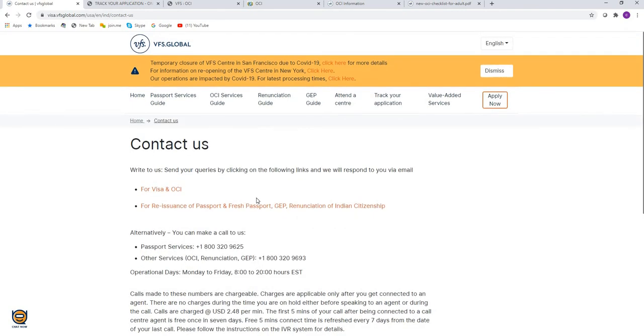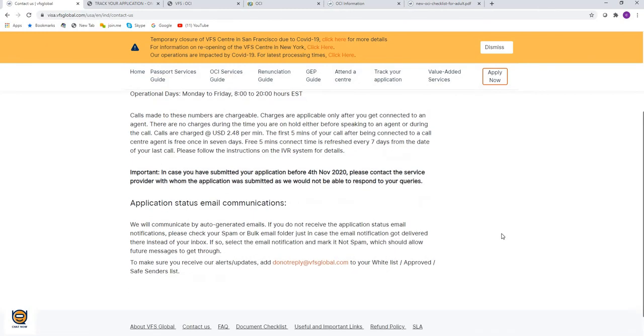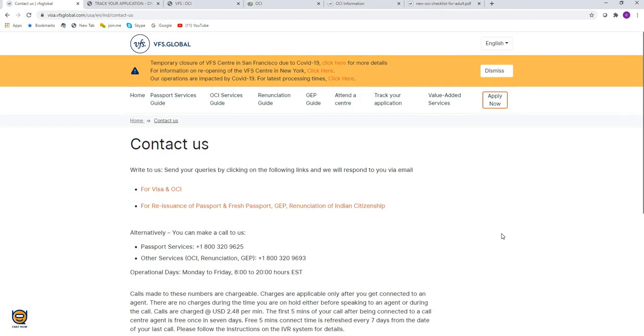The timings are there. So in short, we have seen the process of how to apply for OCI. We'll summarize this application process once again. If you want to apply for OCI for the first time, first get your renunciation done. Get the renunciation certificate. Then only you can apply for OCI. That is true with the visa also, but we'll not discuss that here.